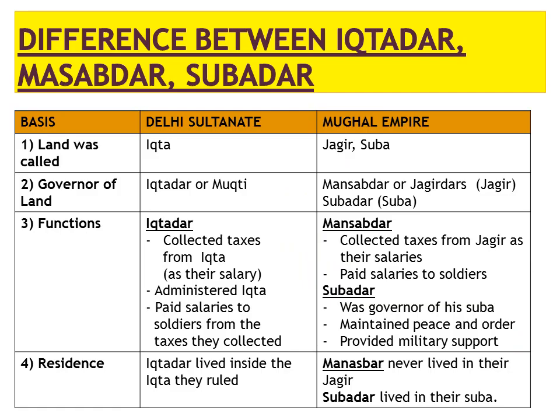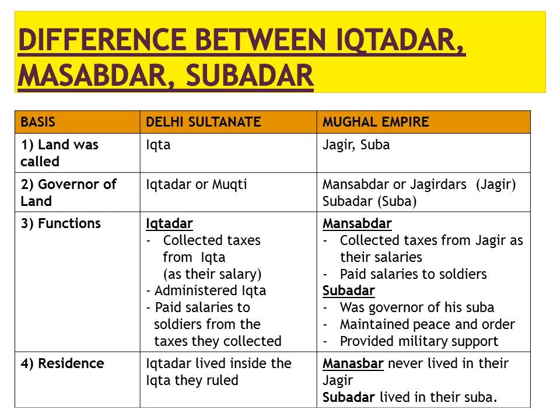Children, in history chapter 3, we read the terms Iqtidar or Mukti, and in this chapter we have read the terms Mansabdars or Jagirdars, Subedar. Aren't these terms confusing? Because they have a very similar meaning. So let's understand the difference between Iqtidar, Mansabdar and Subedar. Under the Delhi Sultanate, the term that was used for land was Iqta, and under the Mughal Empire, the land was called a Jagir and a Suba.